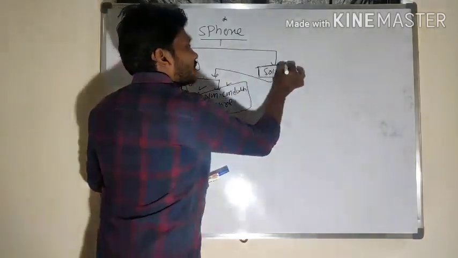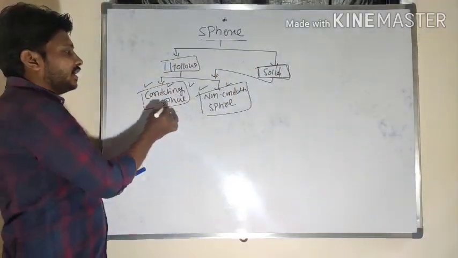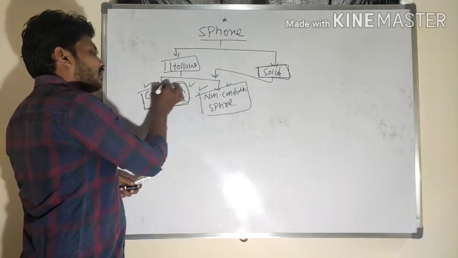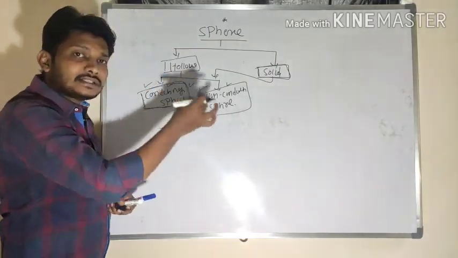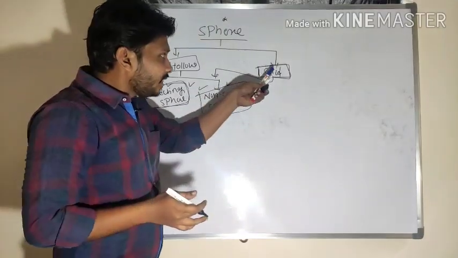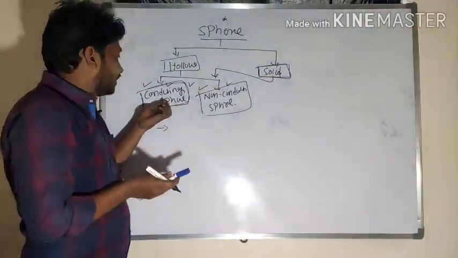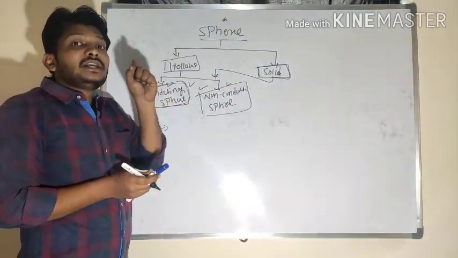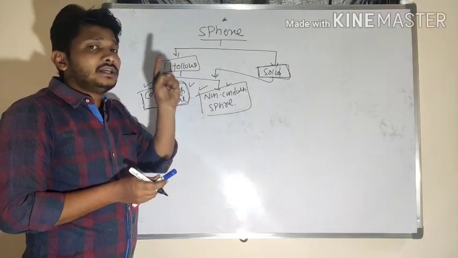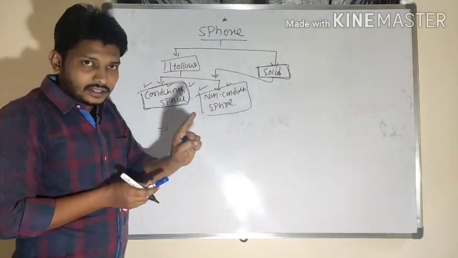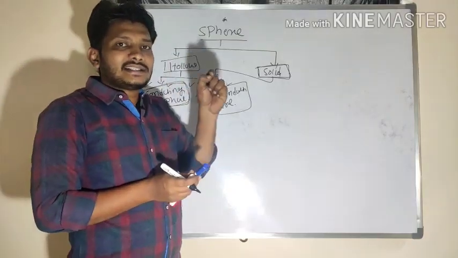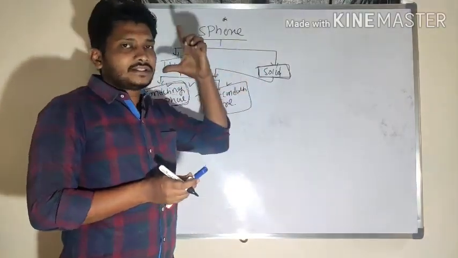In the case of the solid sphere, the conducting sphere has the same value. Why? Because for conducting spheres, charges reside only on the surface of the conductor.